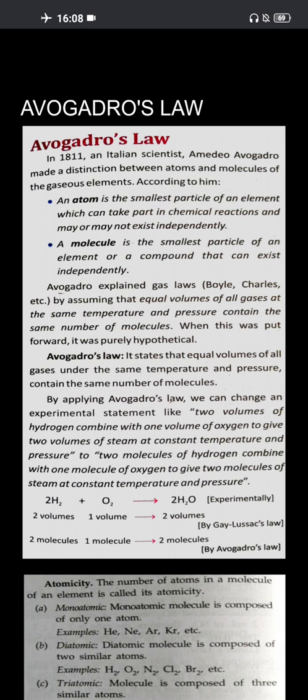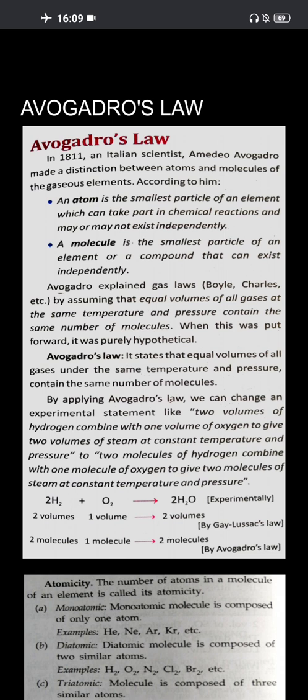It means that under similar conditions of temperature and pressure, equal volumes, let's say I take 1 liter of hydrogen gas in one cylinder, in another cylinder 1 liter of nitrogen gas, in the third cylinder I fill 1 liter of oxygen gas. All three, when measured under similar conditions of temperature and pressure, contain the same number of molecules. If there are n molecules in nitrogen gas, then it will be n molecules in oxygen. It will be n molecules in the third container that you have taken.